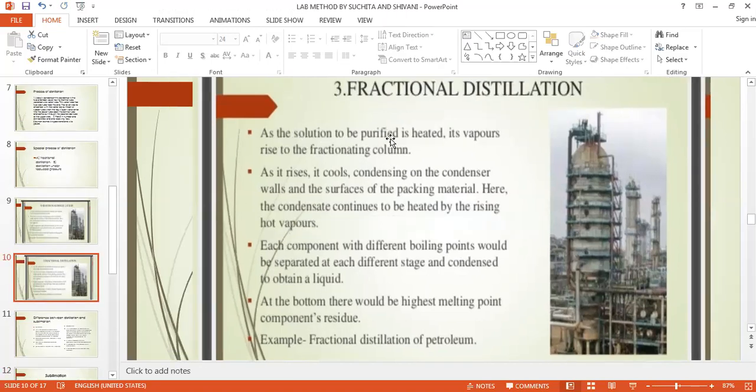As the solution to be purified is heated, its vapor rises in the fractional column. As it rises, it cools, condensing on the condenser wall and the surfaces of the packing material. Here the condensation will continue.